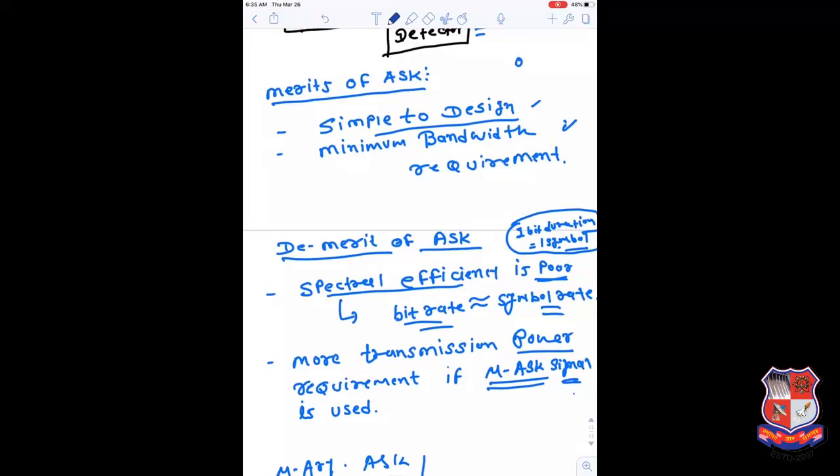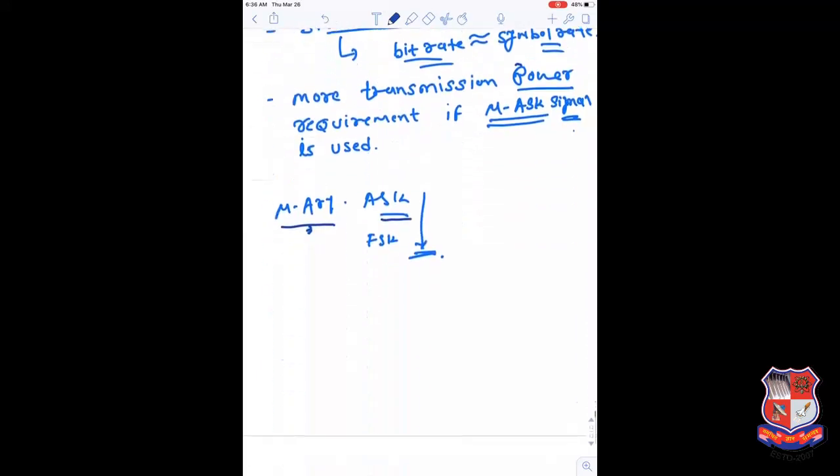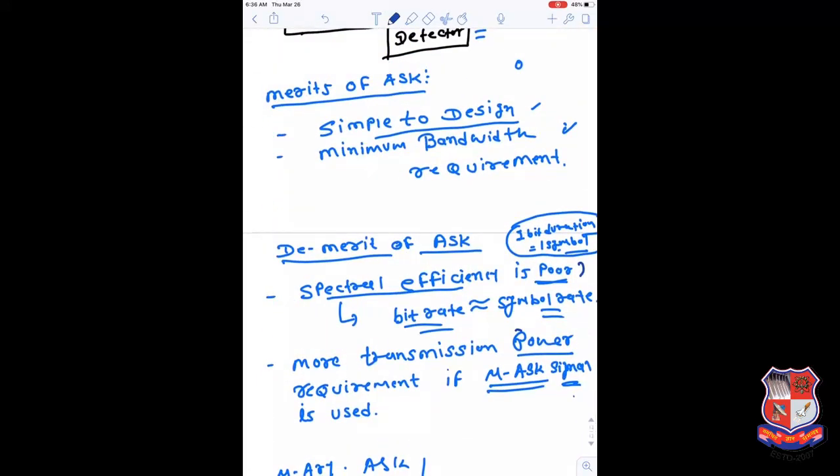Then we moved to the merits and demerits of ASK. The merits are that ASK is simple to design and requires a minimum bandwidth. The demerit is that the spectral efficiency is very poor. And today we learn about the MASK signal, in which we learn how the spectral efficiency can be improved. The transmission power requirement is even higher in ASK, and in the special case of MASK, where we transmit ASK with various levels, it consumes more power than simple ASK. So in today's lecture we will discuss all the parameters with regard to the MASK signal.